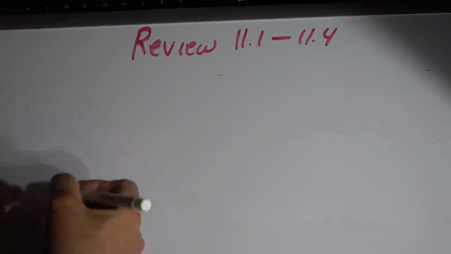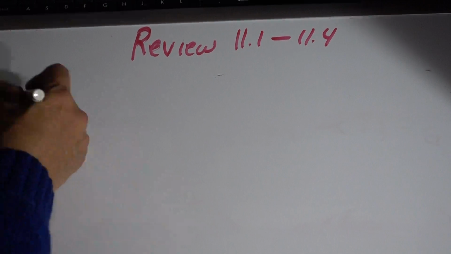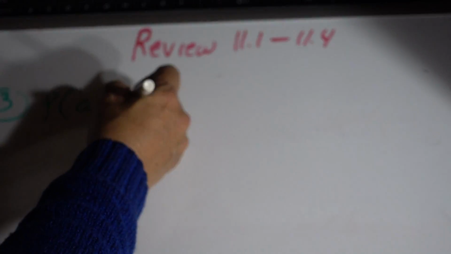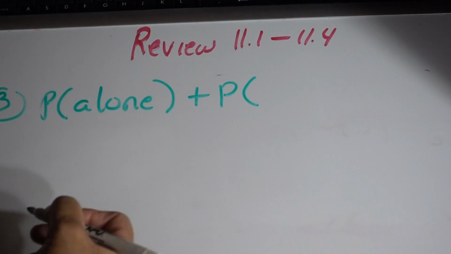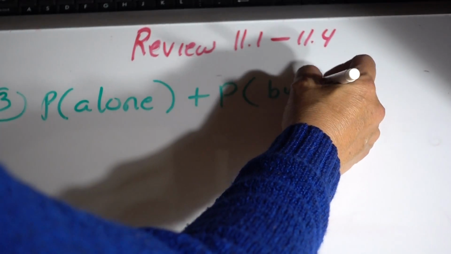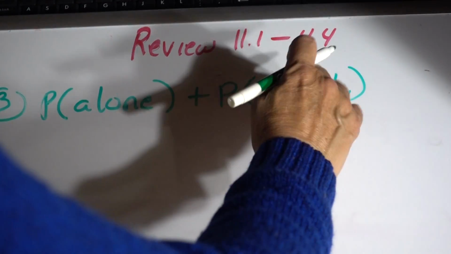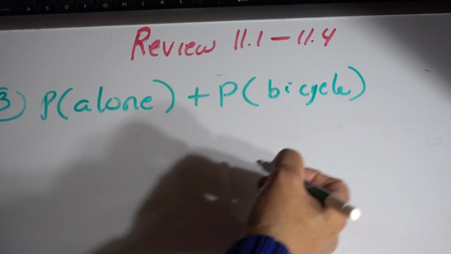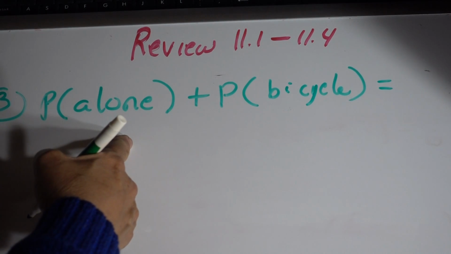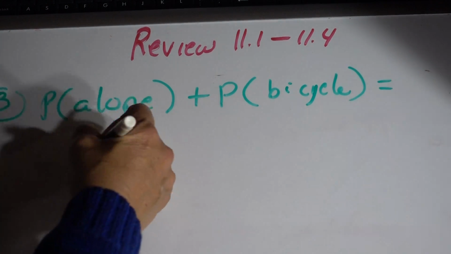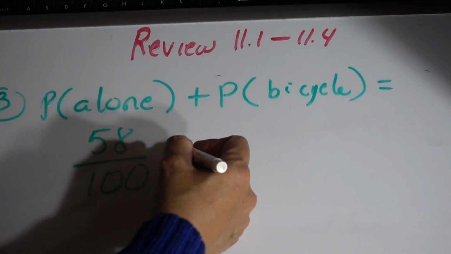So we're going to say the probability here, number 3, is the probability of the person driving alone plus the probability of the person that cycles, or bicycling. For alone, we have 26 plus 32, which gives us 58 out of 100.